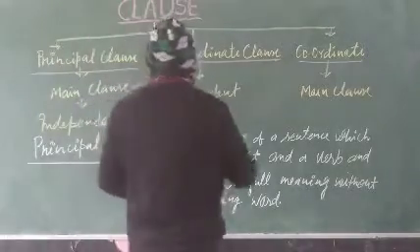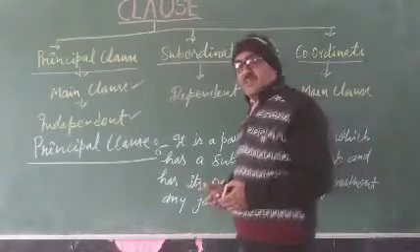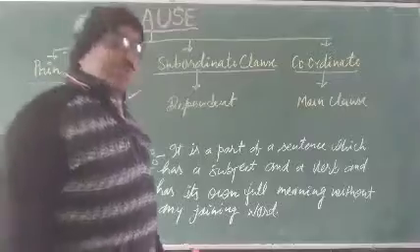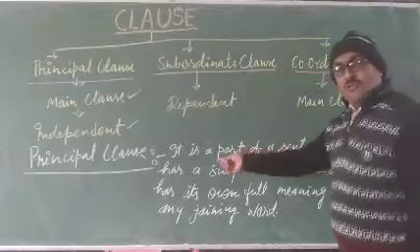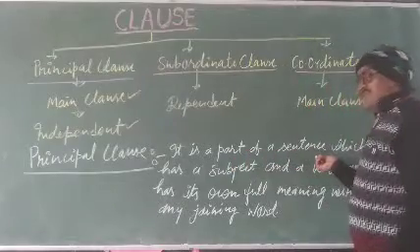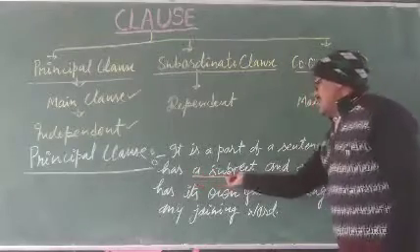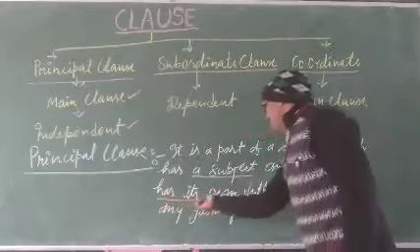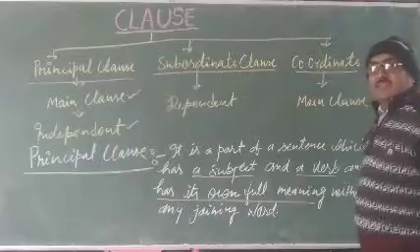Today, I am discussing these three clauses: what is a principal clause, what is a subordinate clause, and what is a coordinate clause. So first, what is a principal clause? I will tell you through the definition and the example. First, the definition: it is a part of a sentence which has a subject and a verb, and has its own full meaning without any joining word.